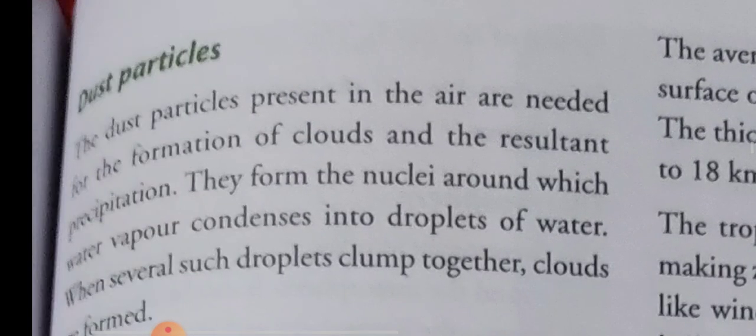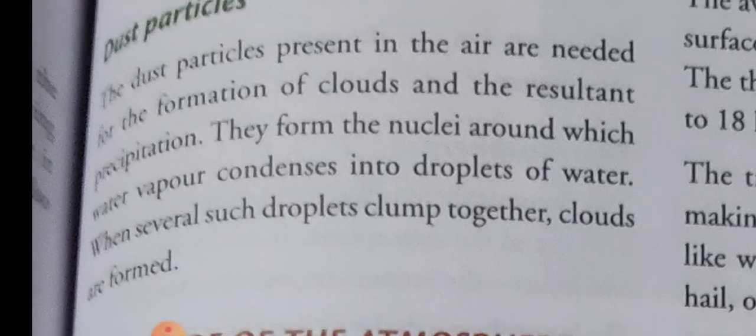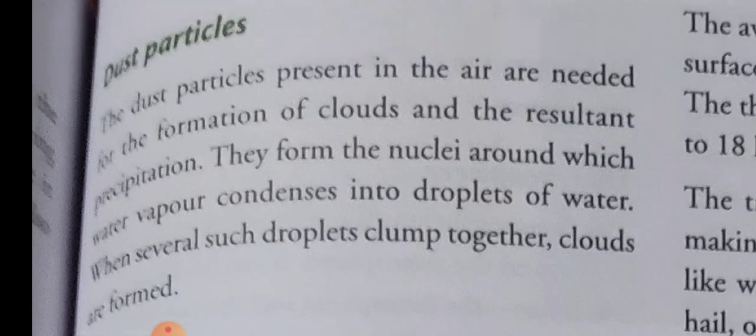Next is dust particles. The dust particles present in the air are also needed for the formation of cloud. They help in the formation of cloud and resultant precipitation. और उसका result क्या होता है?